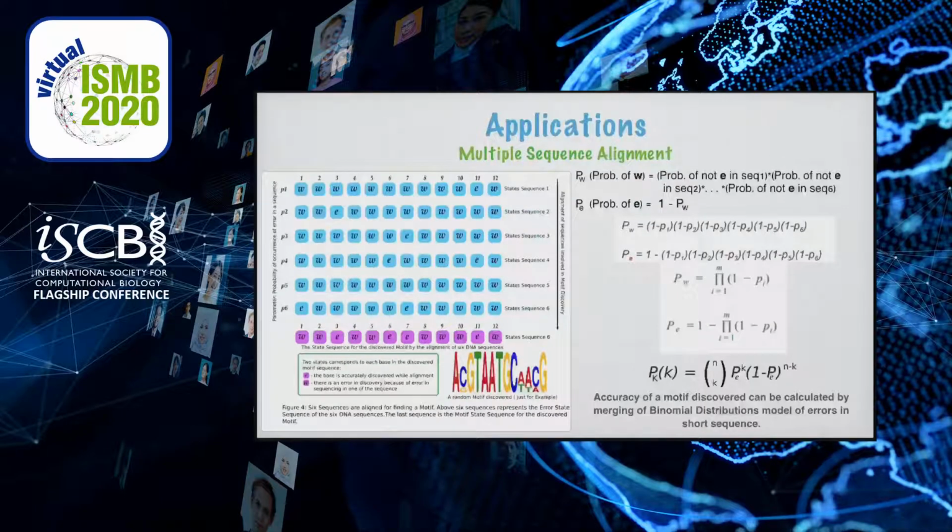Now, when there is a multiple sequence alignment case such as a motif discovery study, the alignment principle can be applied. Error in any sequence can lead to loss of accuracy, and it is also a merging of multiple binomial processes. PW is the probability of a correct motif sequence and P is the probability of error at any position. Finally, the equation shows the probability of an accurate sequence of length n, where the number of errors equals 0.